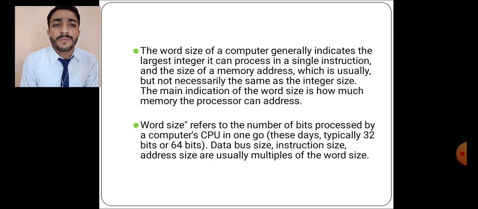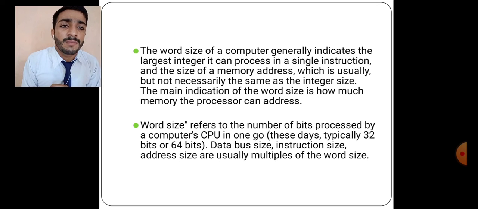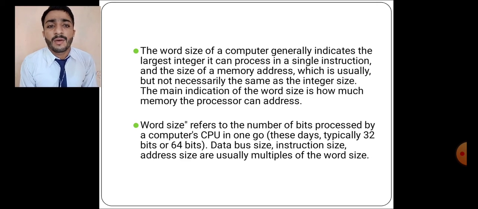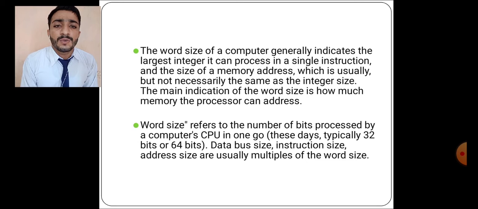The word size of a computer generally indicates the largest integer it can process in a single instruction, that is the size of the memory address, which is usually but not necessarily the same as the integer size. The main indication of the word size is how much memory the processor can address. Word size refers to the number of bits processed by a computer's CPU in one go. These days, typically 32 bits or 64 bits. Data bus size, instruction size, and address size are usually multiples of the word size.